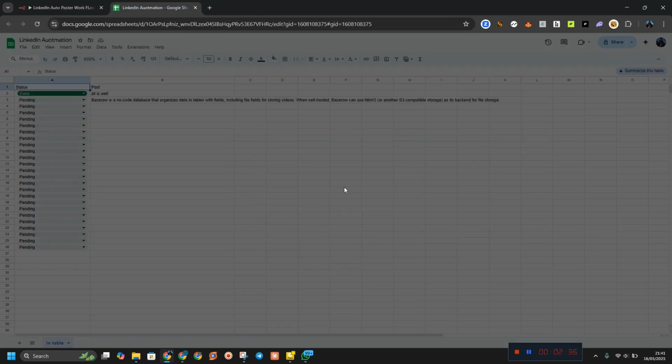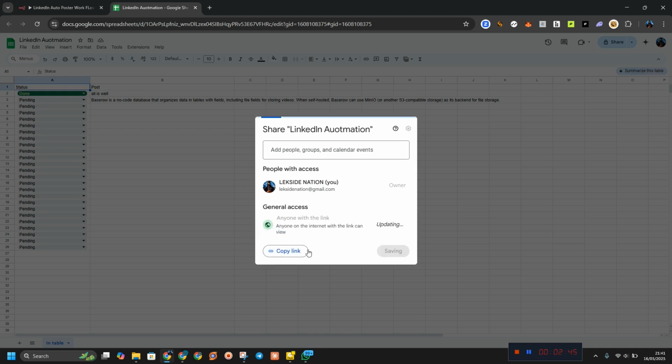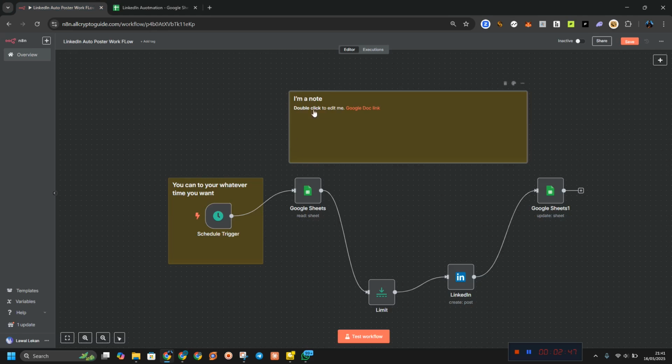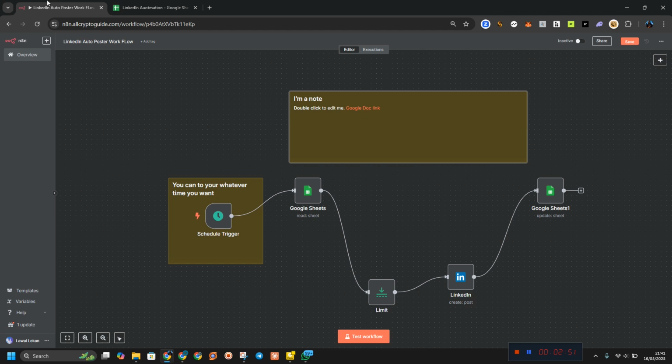I'm just going to copy it and make it shareable for everyone to get access. I don't know why it's not sharing to anyone. So you can duplicate it. If you want to duplicate it, just go here, click on files, and click on make a copy. Make a copy, otherwise you won't be able to do anything.